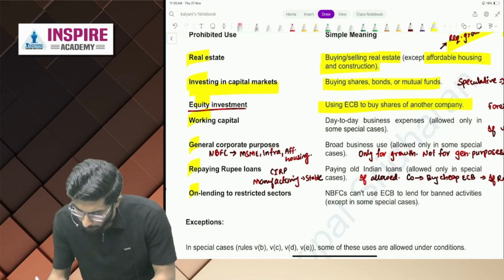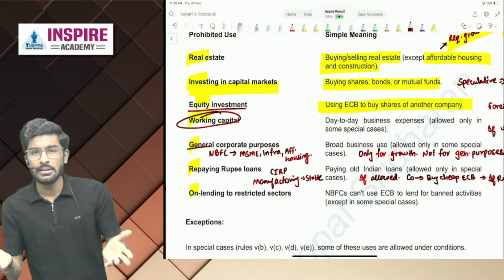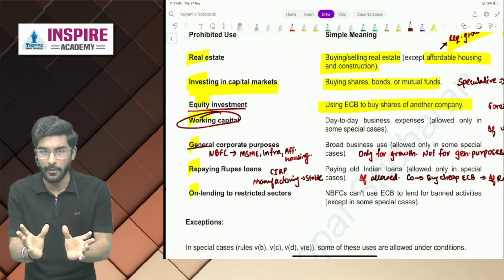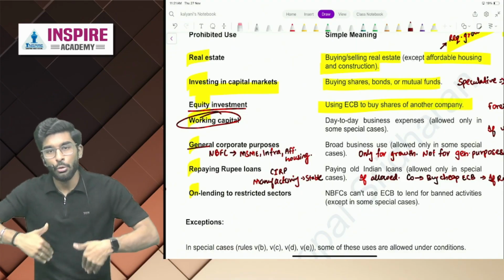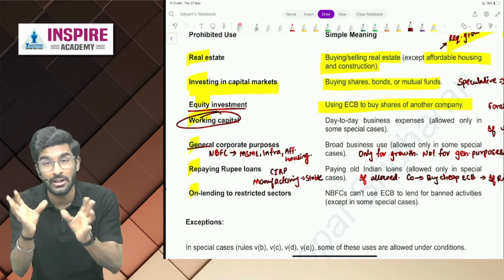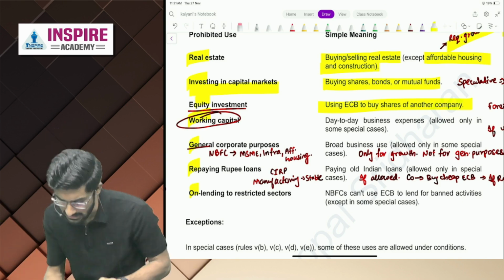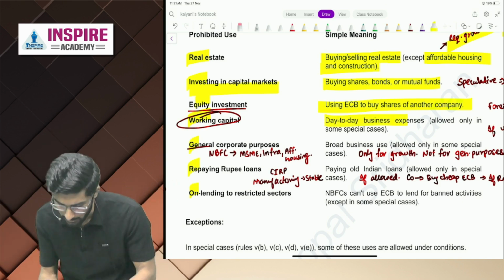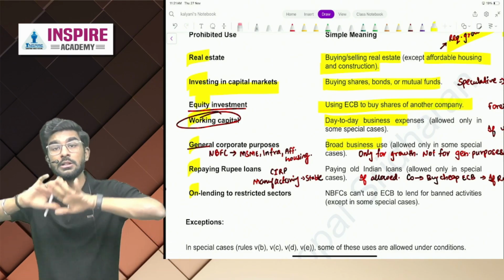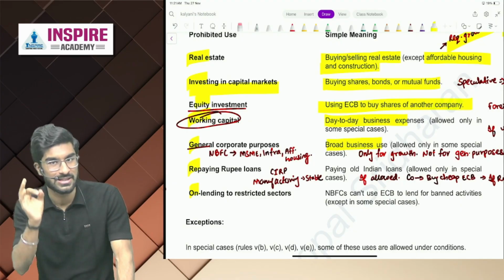Then people, for working capital, for general corporate purposes, you cannot use ECB. Why? The reason is, people, if you are not able to run the company based on your own funds, you are using ECBs to run the company. Do you think you are managing the company very well? No, you are not managing the company very well. That means, yes or no? If you are using ECBs for day-to-day business expenses, it is not allowed. Yes or no? General corporate purposes means what, people? Broad business purpose. It is not allowed. You can use ECB only for growing your business, not to run your business. Yes or no? But there is an